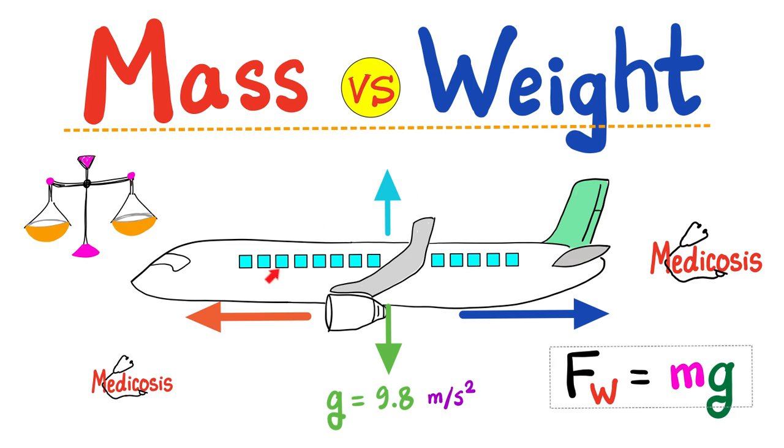When this plane is flying and cruising through air, we have four forces affecting it. Each force has a magnitude and a direction. Who's pulling me down? That's the weight, which depends on gravity. And this is opposed by the lift force. The engine thrust is pushing me forwards, and this is opposed by the air resistance or drag that is pushing me backwards. So weight is a force.